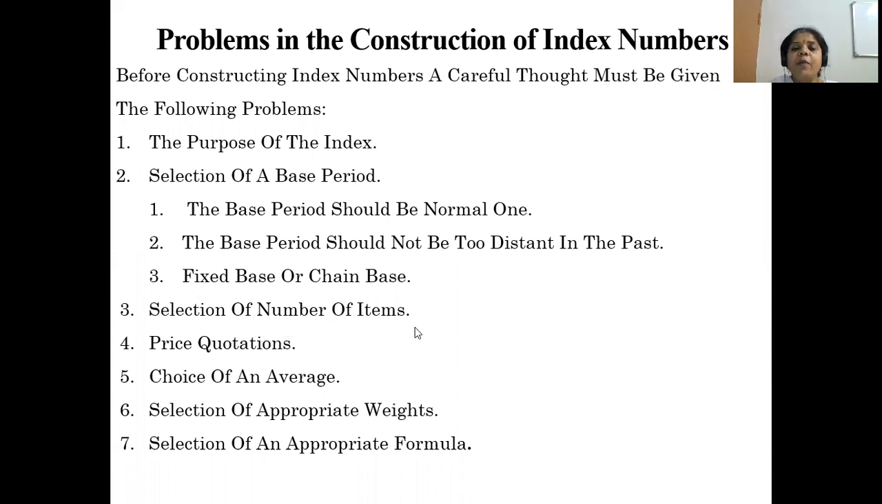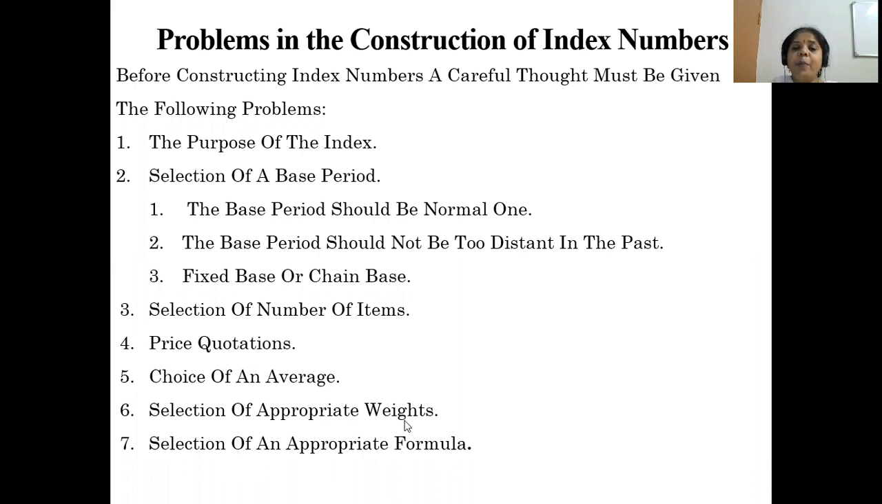Selection of number of items. Whatever the number of items or variables we are going to select, the selection should be perfect. It should be clear. And price quotations, whatever the prices we are going to take, it should be clear. The price should be fixed or clear price. And choice of an average, whatever the average we are going to take, it should be appropriate.